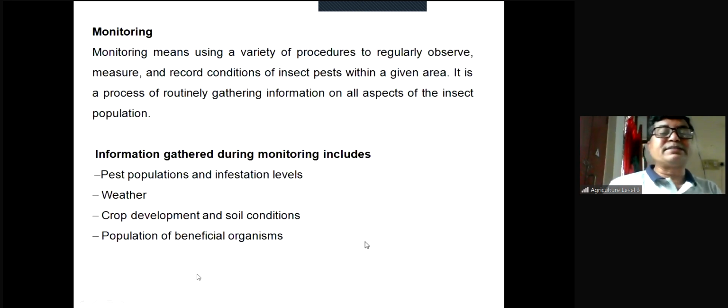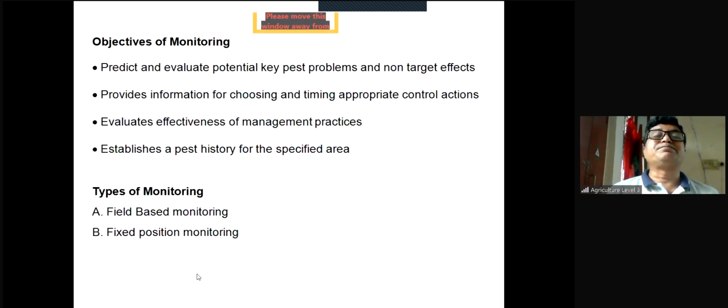Crop development means what is the stage? Initial stage or growing stage or harvesting stage or pre-harvesting stage. And soil condition means what is the moisture condition and so on. And then population of beneficials. Populations of beneficial organisms. What are the beneficials and how much? And their populations we can also know by monitoring. Clear? So this is the information gathered by monitoring.